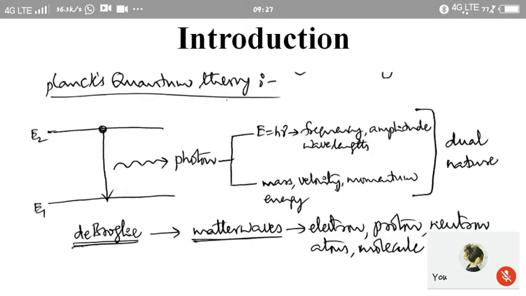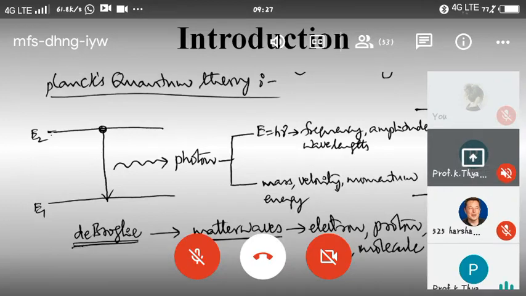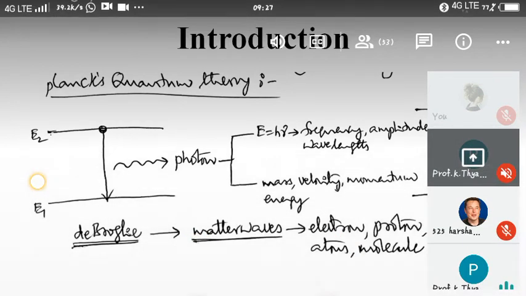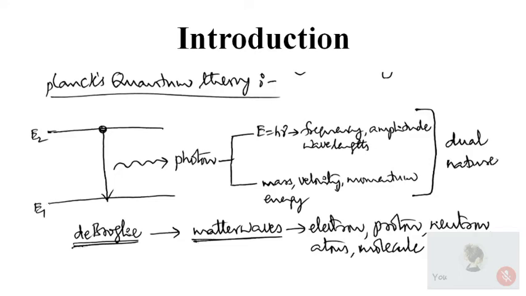For this we consider Planck's quantum theory for the emission of a photon, or emission of light. In the laser chapter, we studied that the emission of radiation will be in the form of a photon, by considering two definite energy levels. The same thing we are using here. E1 is the lower energy level, E2 is the higher energy level, so E2 is greater than E1. We assume the electron is present in E2.